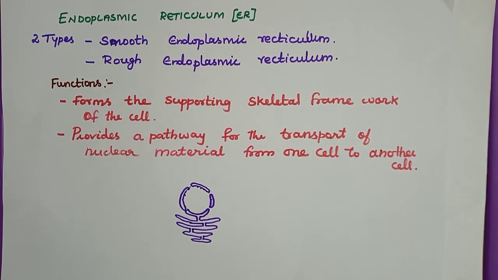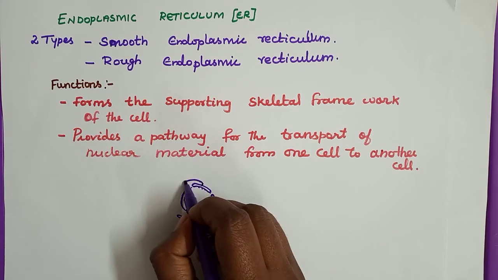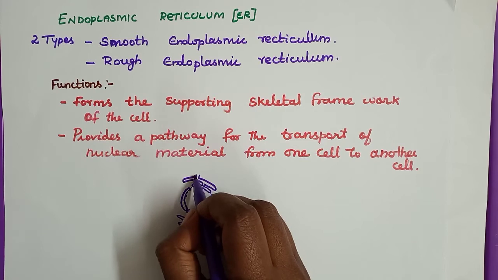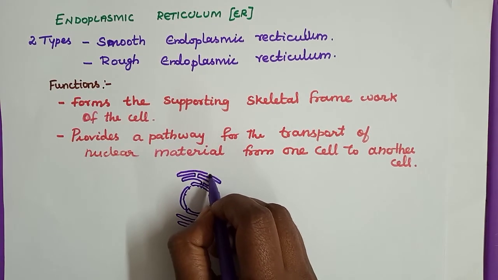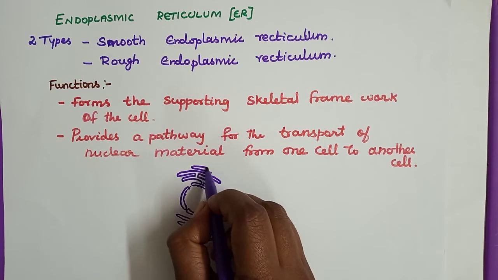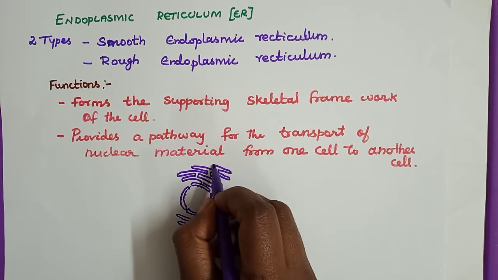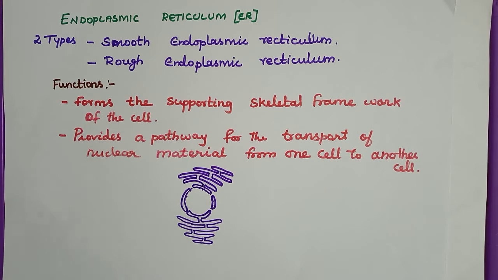Generally, the endoplasmic reticulum is of two types. One is smooth endoplasmic reticulum. Another one is rough endoplasmic reticulum. What are the two types of endoplasmic reticulum? Smooth endoplasmic reticulum and rough endoplasmic reticulum.